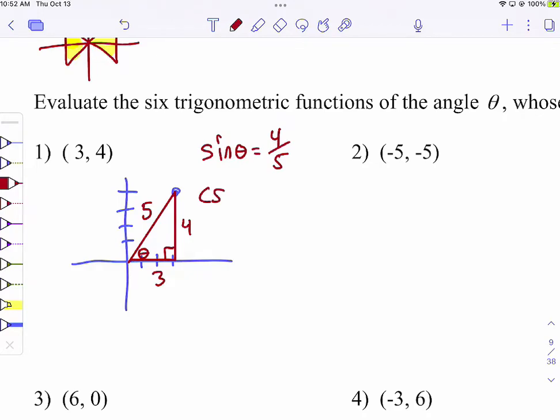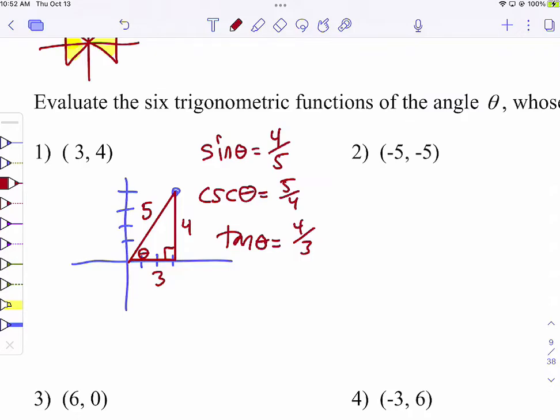Secant, or let's do cosecant. Cosecant would just be the reciprocal of that, which would be 5 over 4. Let's just do one more. Let's do tangent. What's tangent equal to? Is it 3 over 4 or 4 over 3? 4 over 3. And then cotangent would be the reciprocal of that.